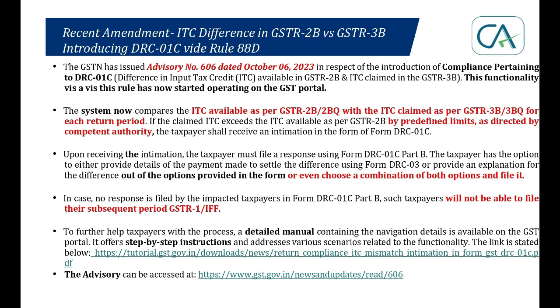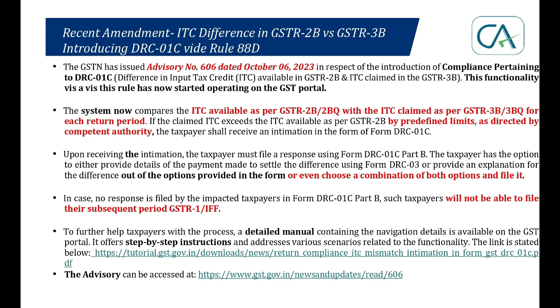We have to reply in DRC-01C part B, right? There are two subparts. First part is DRC-03. We either make the payment, put the ARN, and end of the matter, or we put reasons. There is a template there. The government itself knows that these are the different reasons wherein there can be legitimate differences of ITC available in 2B and what we have claimed in 3B. Or we can use both. If for example 50 rupees is the difference which we have overclaimed as per the notice, for 25 I say, okay, my mistake, I will pay in DRC-03, I will put the ARN number of the challan, fine. But for 25 rupees I will put the reasons.